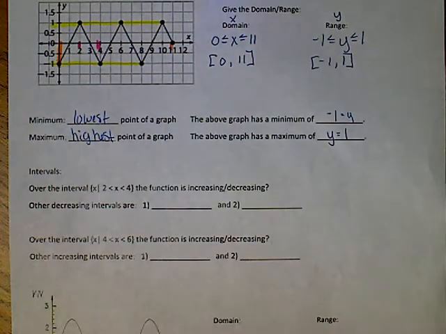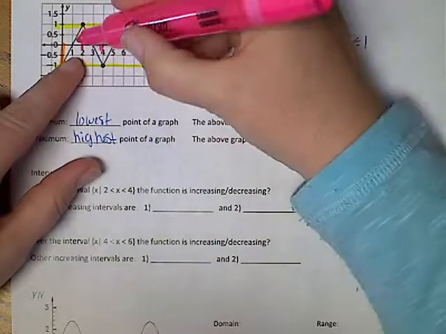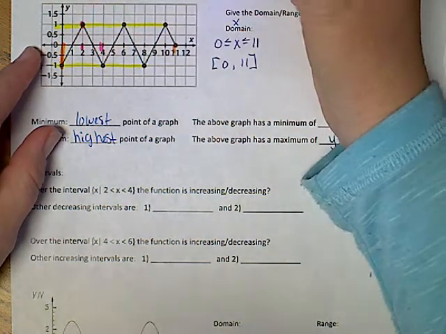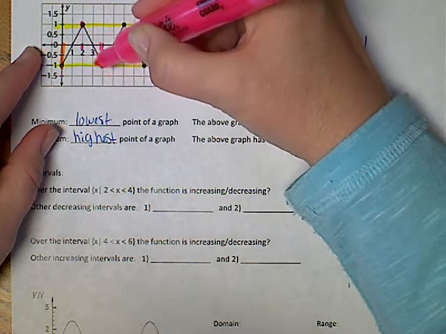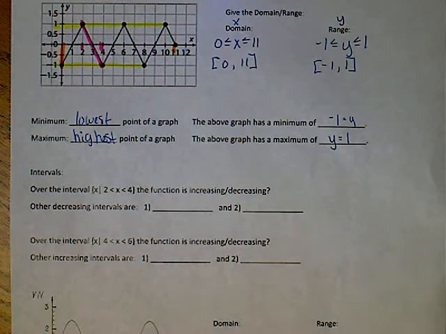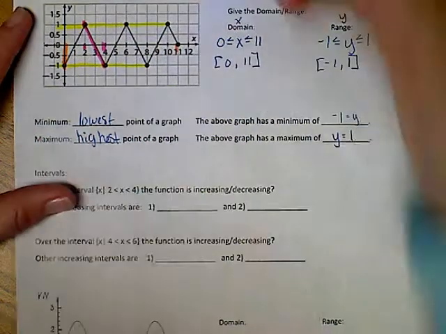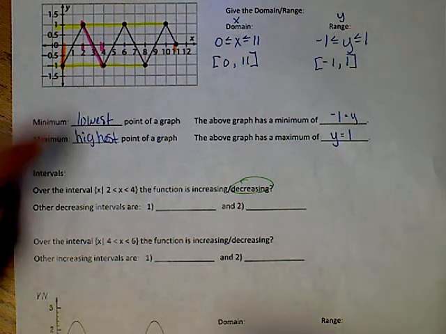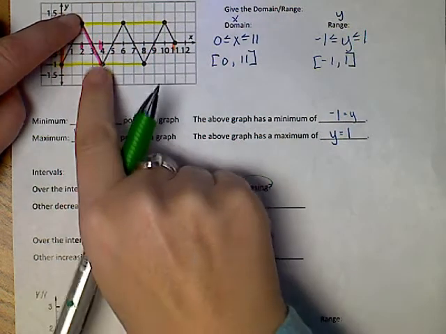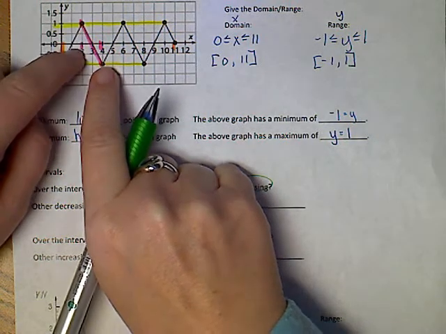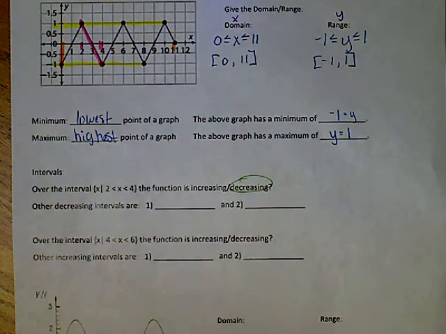Now, in order to do that, notice there is no point, so I'm looking up and down. Right here is when x starts to be 2, and I'm looking up and down. There's where x is 4. So they're asking about this section right here. What is happening? Is it an increase or a decrease? And I see that I started here and came down. That's a decrease. Okay? So when x was 2, there's my point. When x is 4, there's my point. What is happening is we are decreasing with y. So from x at 2 to x at 4, we have a decrease in y values.